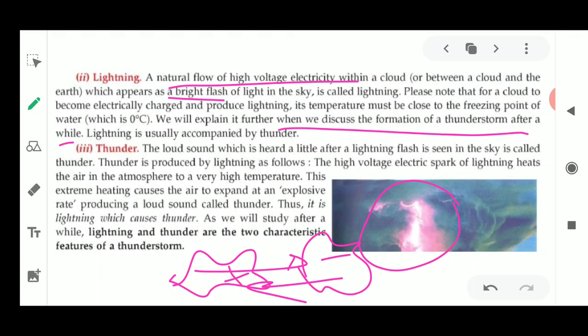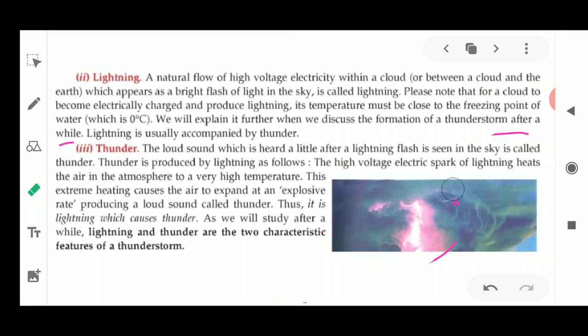And why does it happen in the wind season? Because when the wind is blowing, when the storm is coming, it is going to move these clouds at a much faster rate. Because the clouds are moving in all directions, they come very close to each other and start sparking, and these sparks reach us in the form of a bright flash of light, and this is known as lightning. So this is a very natural phenomenon where you could see the flash coming from the sky during storms.